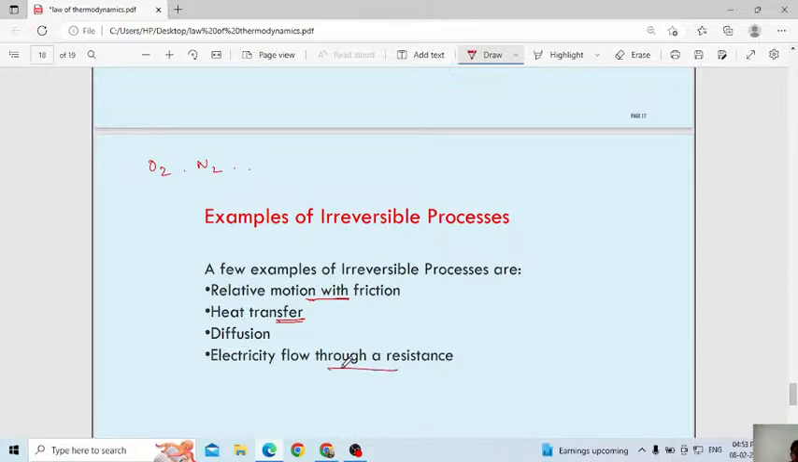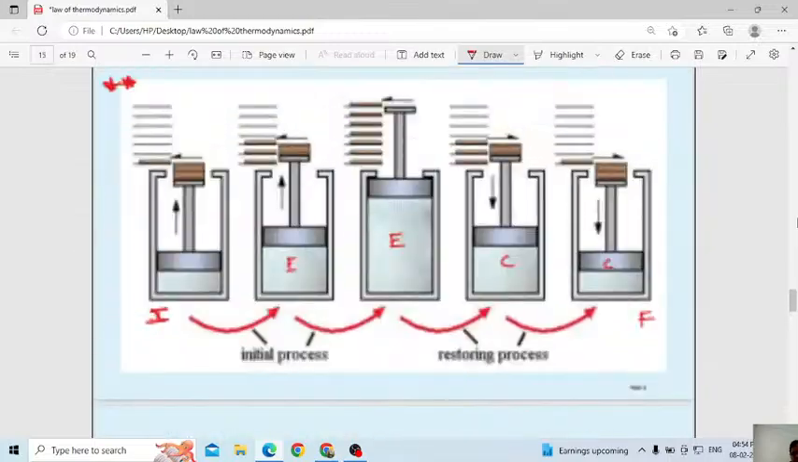Electricity flow through a resistance. Yes, once the electricity flows, whether we use it or not, it will get wasted. Can we get back the electricity? No, it is impossible. This is the very basic concept of reversible and irreversible.